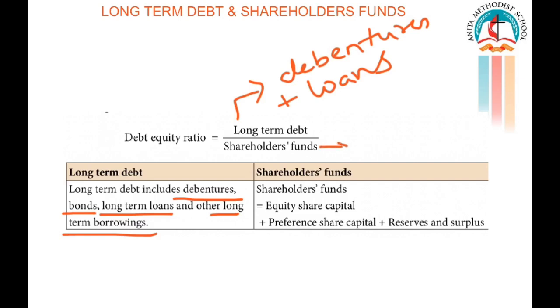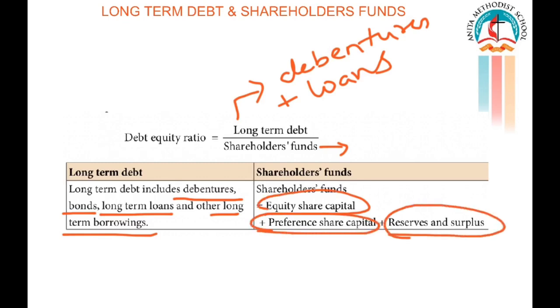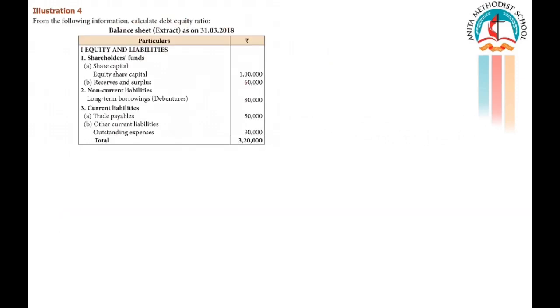So what are shareholders' funds? Shareholders' funds is equity share capital, preference share capital, reserves and surplus. So you can find out shareholders' funds with equity share capital, preference share capital and reserves and surplus. Let's solve a problem.